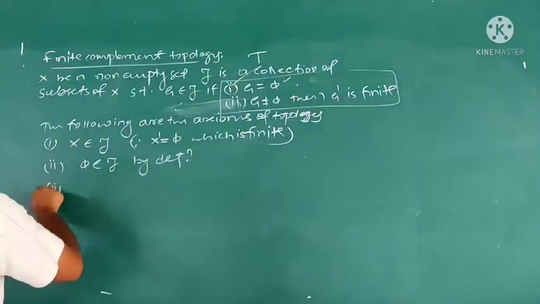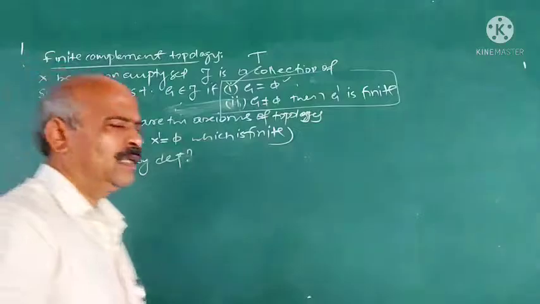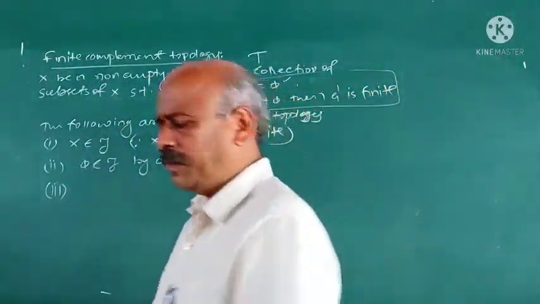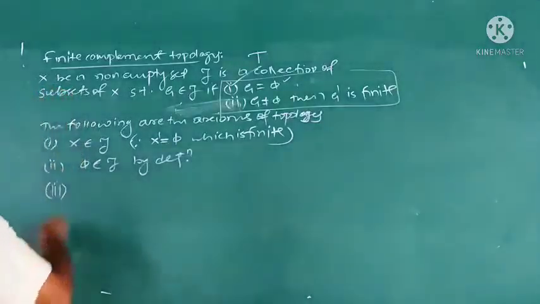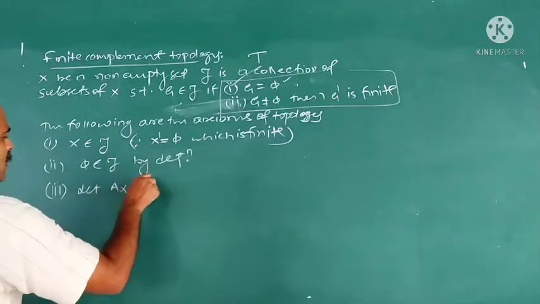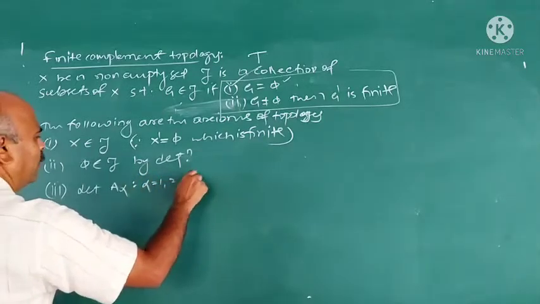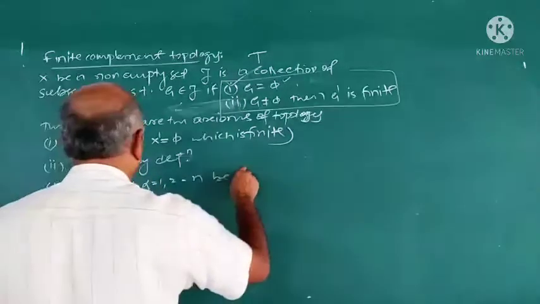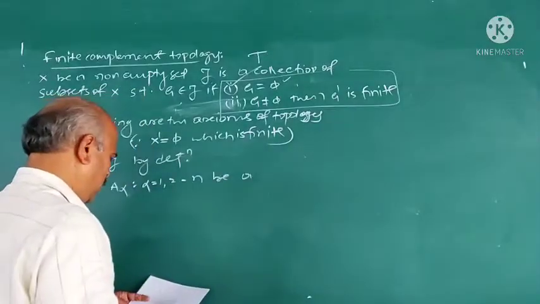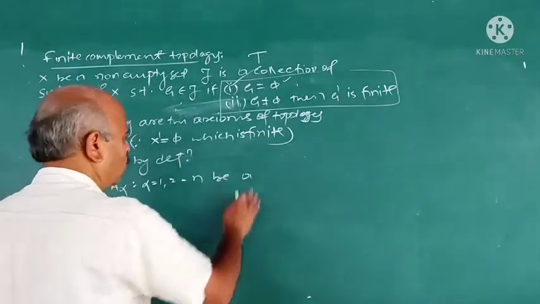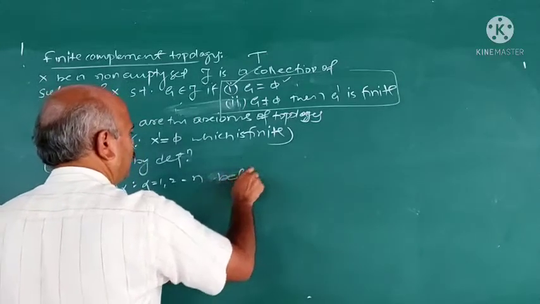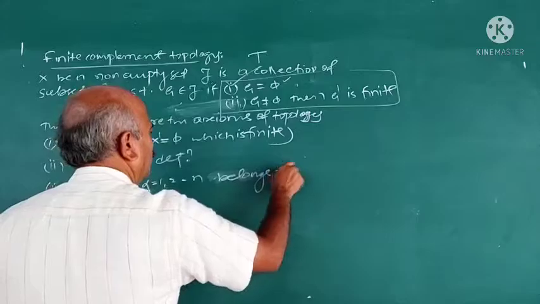Third one, we have to prove that every union of members of tau is a member of tau. For that, we take that A alpha, such that alpha is equal to 1 to n, be a subset of tau, A alpha belongs to tau.